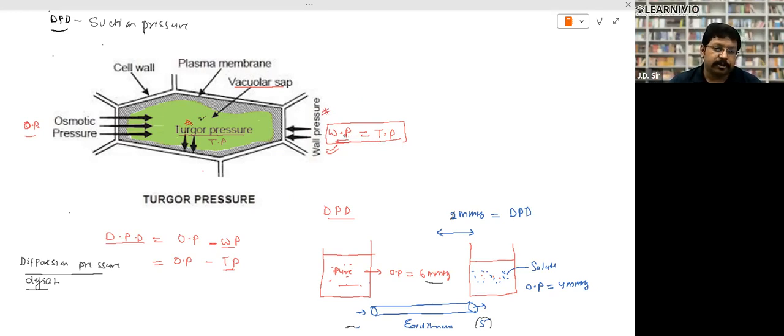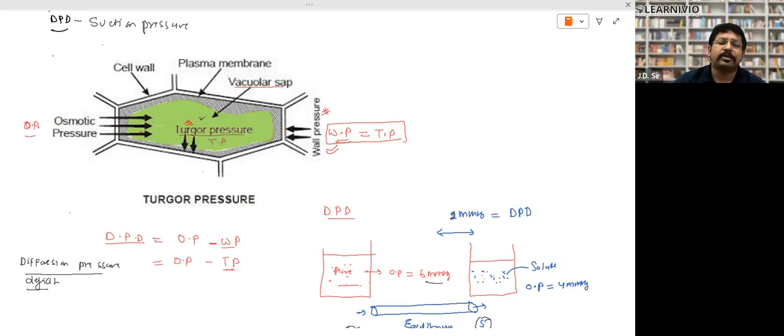Now there is another pressure. Why is the water coming inside? When the concentration of substance is higher inside, or the concentration of water is lower inside and higher outside, the water will start coming from outside to inside, and this is called osmotic pressure. So the direction of osmotic pressure will be inward. So we have turgor pressure, wall pressure, and osmotic pressure. When the pressure becomes equal on both sides, the osmosis will stop.